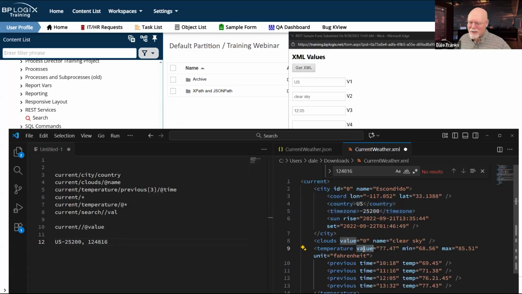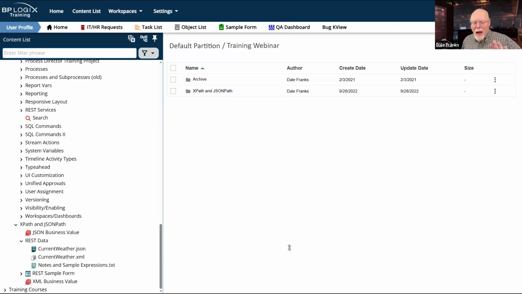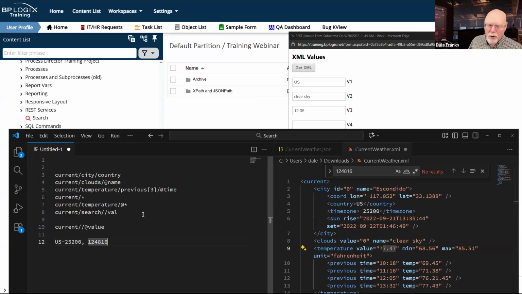So current slash temperature slash at value will give me my current temperature at 77.47. So XPath is pretty easy. Now you do have the ability with wildcards and the double slash to be able to pull subnodes out. It is kind of cool that you're able to do that. But for the most part, it's really easy to understand XML.